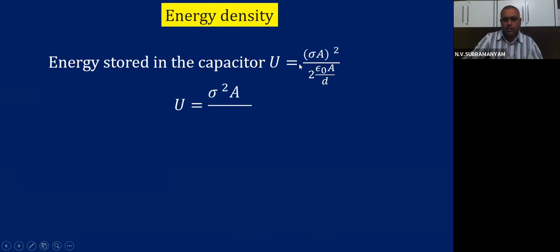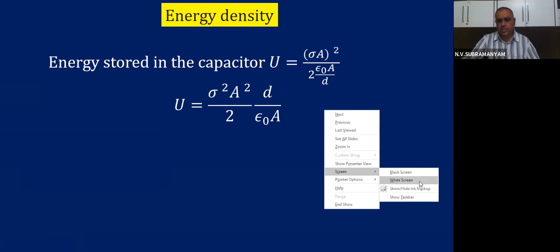Now you tell me, (sigma A) whole square. If you expand, sigma square A square by 2 is there. This you know how to write in mathematics. In mathematics, generally, how do you write, children? So the expression is like this actually. If you see carefully, the expression is sigma square A square by 2, and in the denominator epsilon 0 A by D is there.